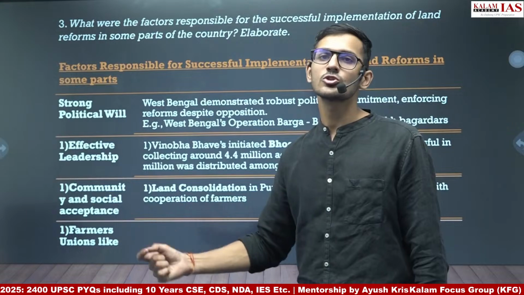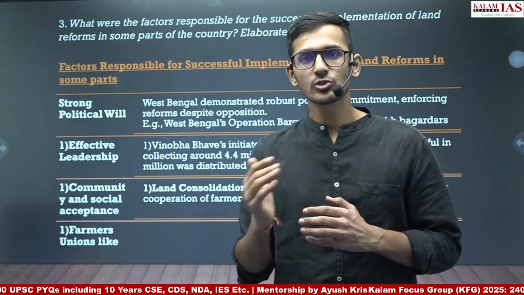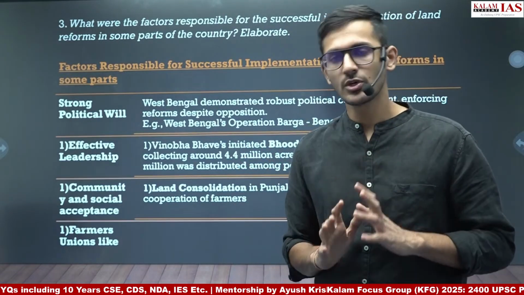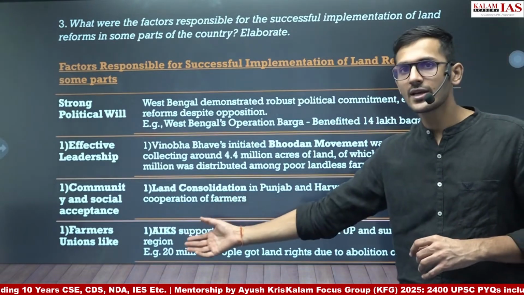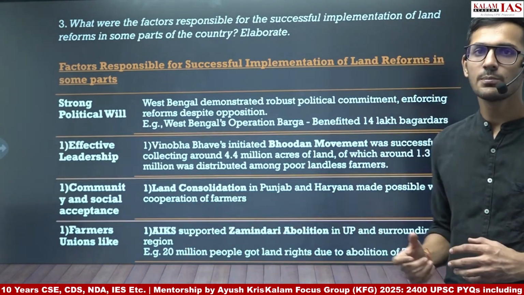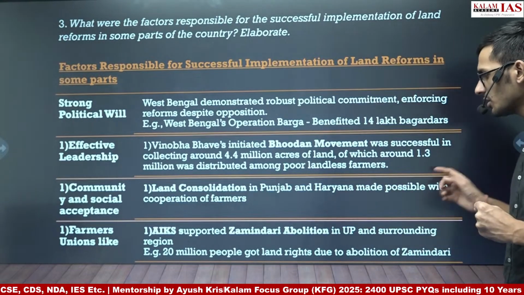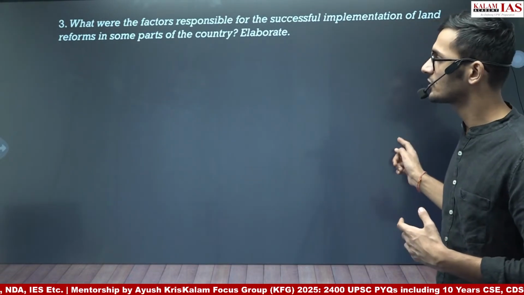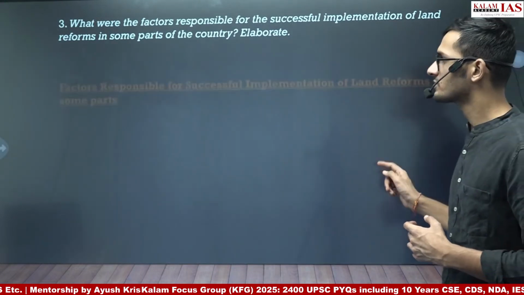Farmers' unions also played a very important role in the land reforms. Whenever there is a question on the post-independence period, always try to link it with the independence movement. You will find some points there. Students miss out on this point, that the All India Kisan Sabha also played a very important role in pressurizing the government into bringing the land reforms. So zamindari abolition was supported by them, and in Uttar Pradesh zamindari abolition was very successful. 20 million people got land rights due to abolition of zamindari.